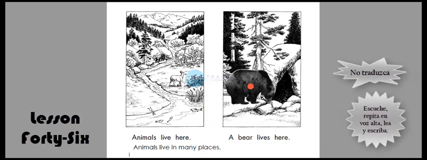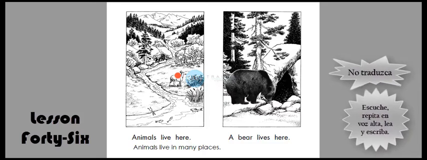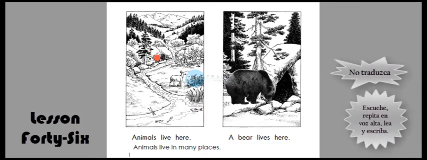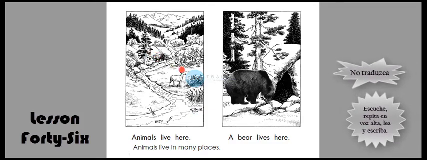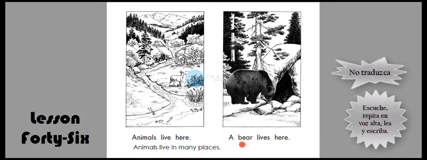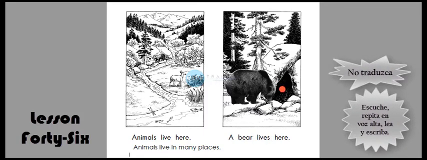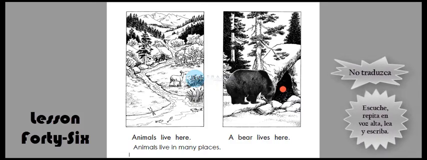A bear. This is a bear. This is a deer. This is a frog. These are fish. And this is a bear too, I think. A bear lives here. Here. In this place. A bear lives in this place.